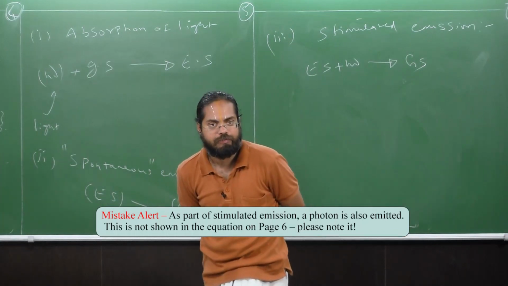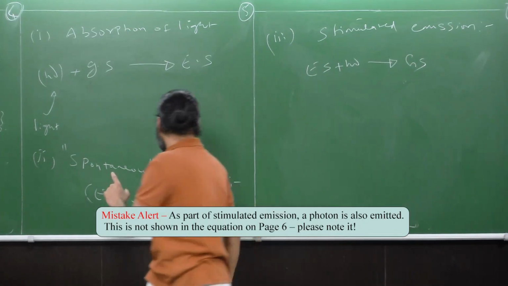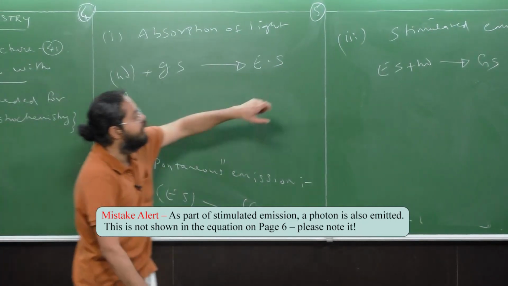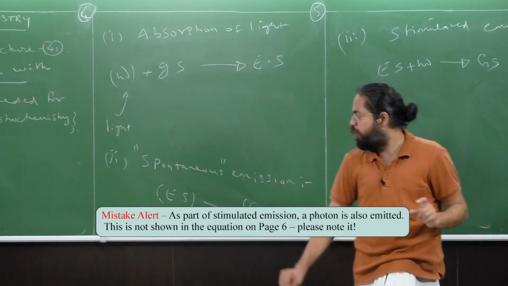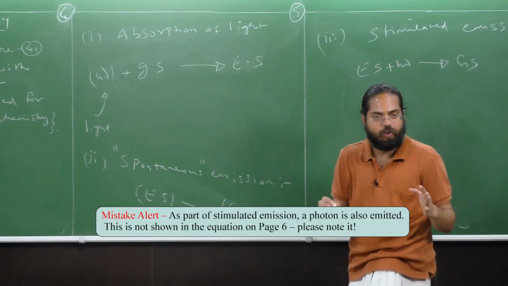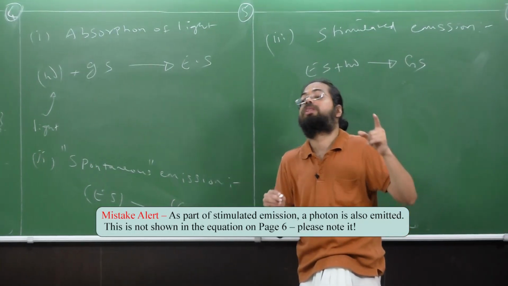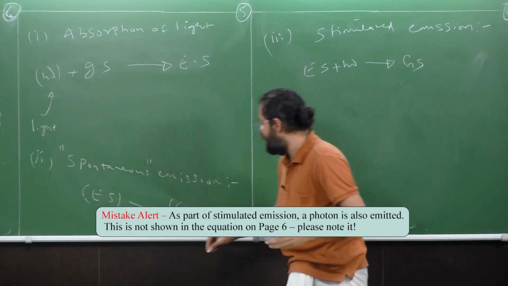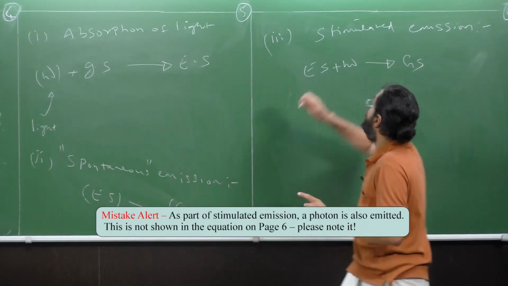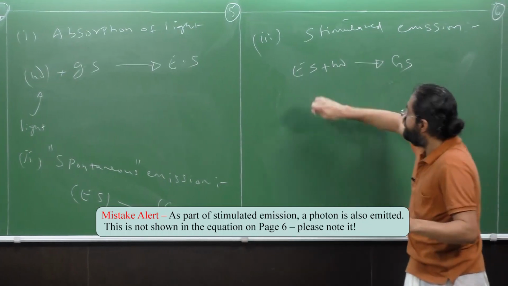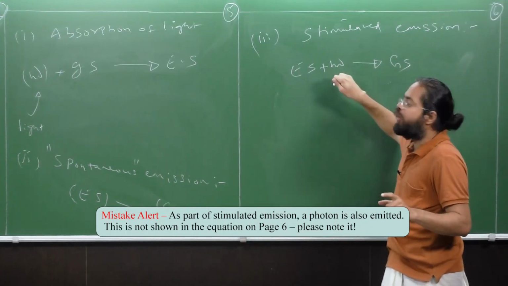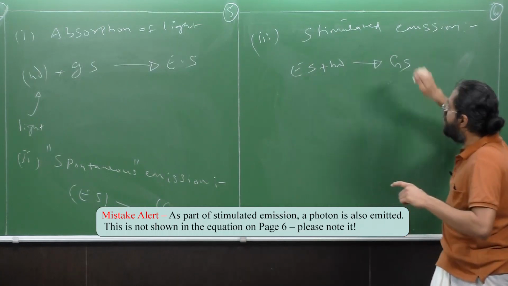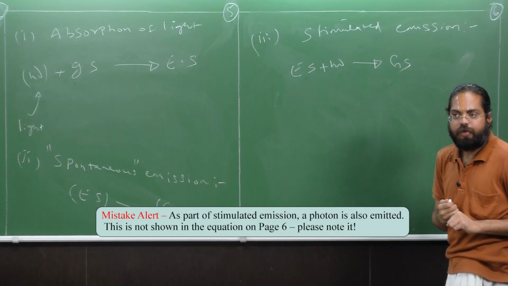Are we clear? The difference between spontaneous emission and stimulated emission is that spontaneous emission happens as such, without the interaction of the molecule or atom in the excited state with any photon of light. But in stimulated emission, a photon actually interacts with the excited state, and due to the interaction, it falls off to the ground state. Are we good?